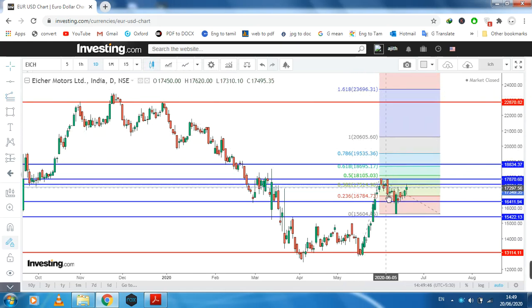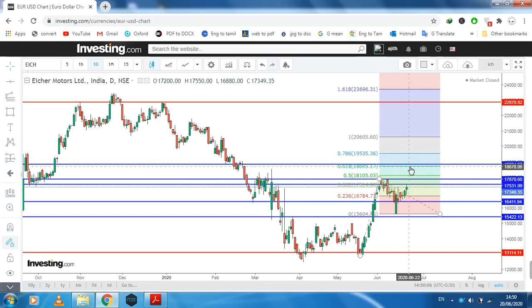So the current market can have a chance to hit the 0.618 target, because it nearly needs to break this resistance. After that it is possible to come to this level.